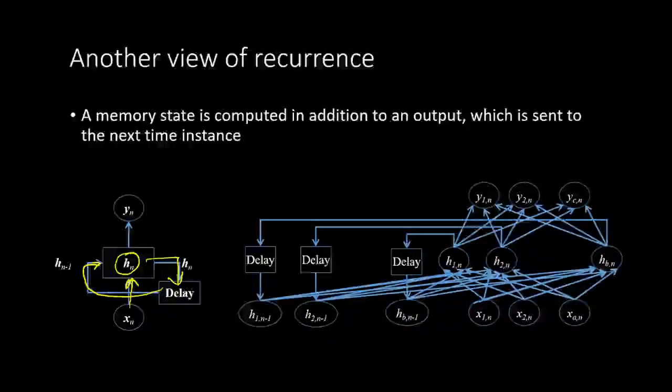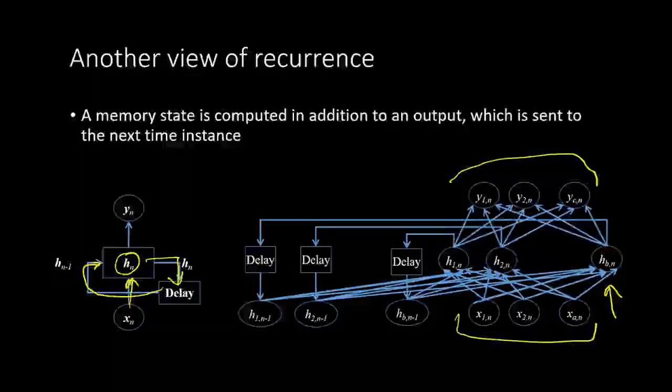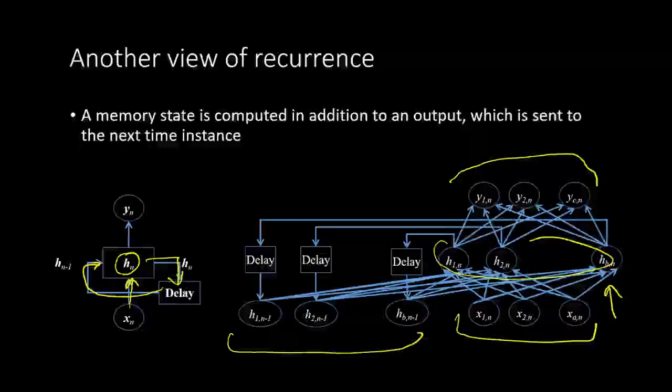The internal structure will be that we will have, let's say, an a dimensional input and a c dimensional output, and a b dimensional hidden unit, right, and they are all getting inputs from the previous time state. So the input to this is not just x but also h of n minus 1, and they are all fully connected.